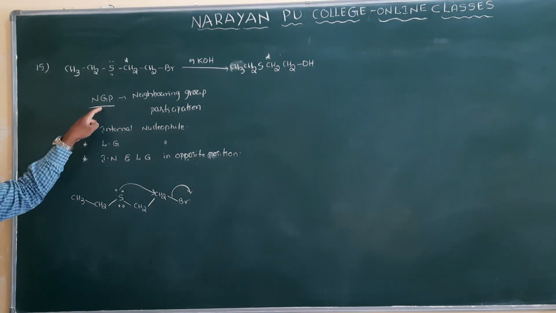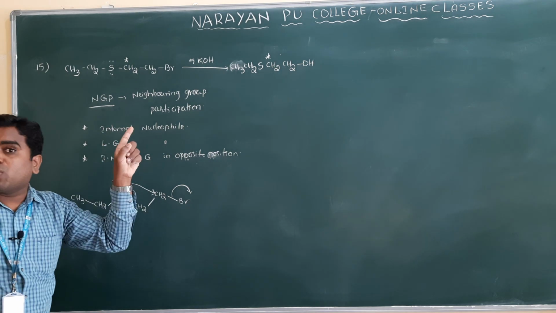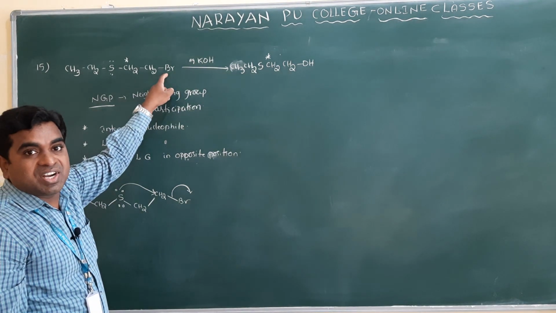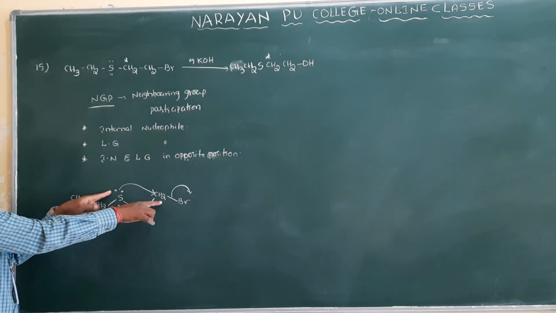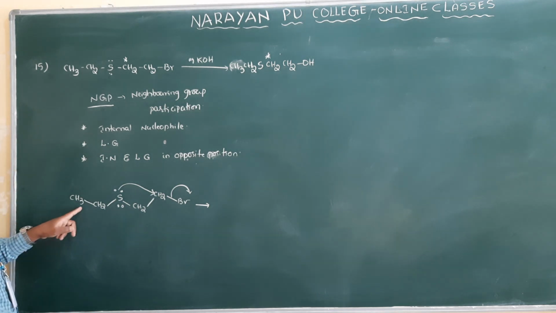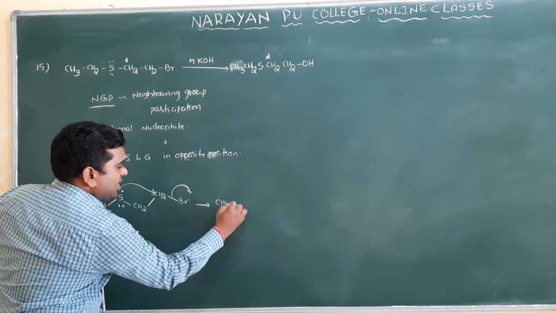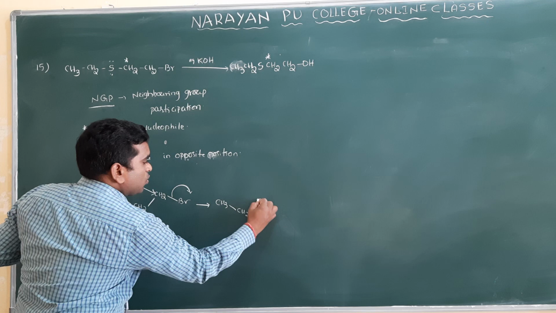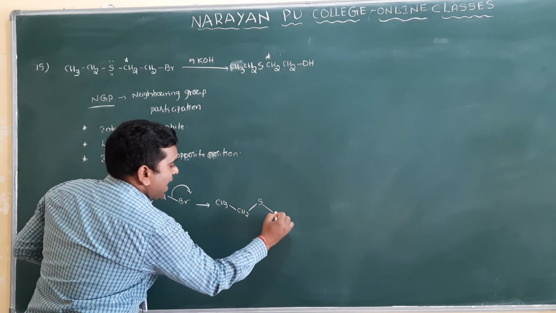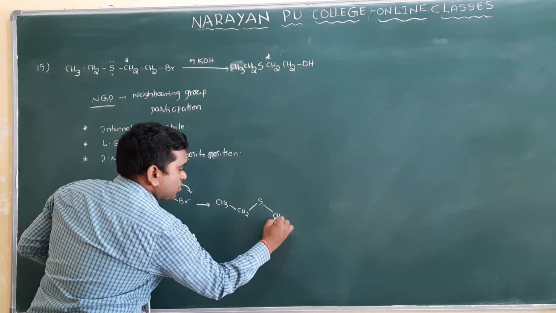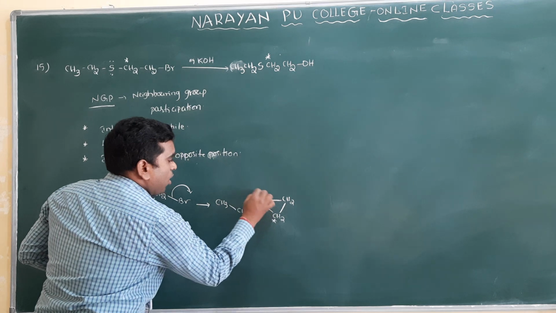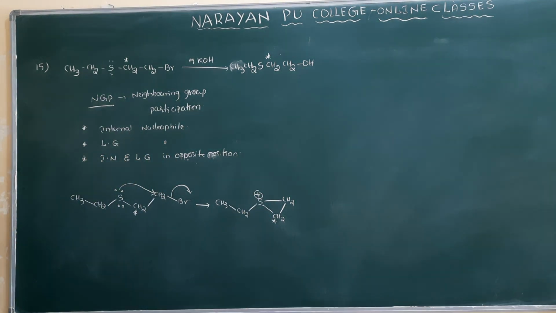So NGP takes place very fast compared to SN1 and SN2. So before the SN1 or SN2 reaction takes place, NGP takes place. Clear ma? So bromine will be removed. Then what product will you get? You will get the compound CH3, CH2 and S, where the star mark is there, and there is a CH2 star mark, and here there will be a CH2 and bond, and on the sulfur there is a positive charge.